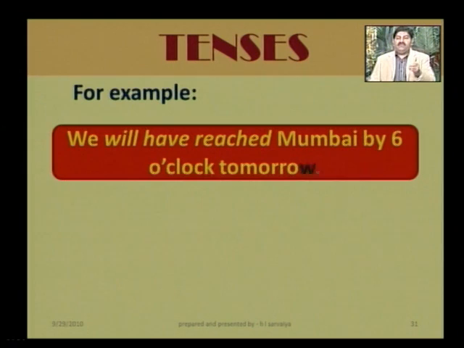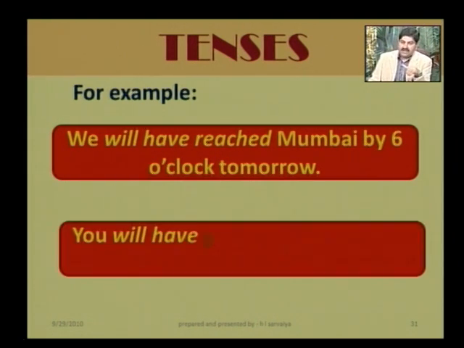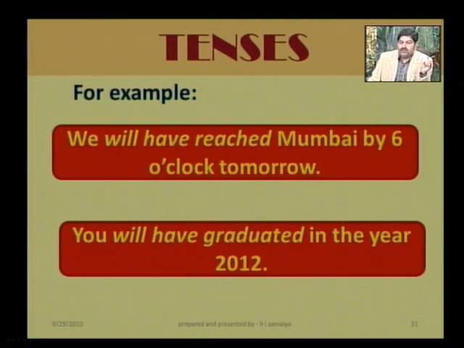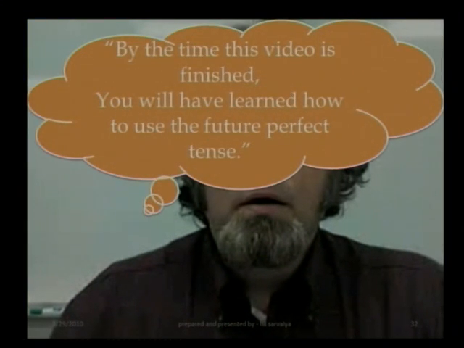Example, we will have reached Mumbai by 6 o'clock tomorrow. Another example, you will have graduated in the year 2012. Okay, read the line. By the time this video is finished, you will have learned how to use the future